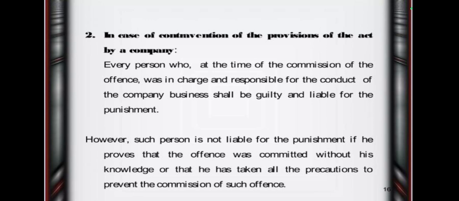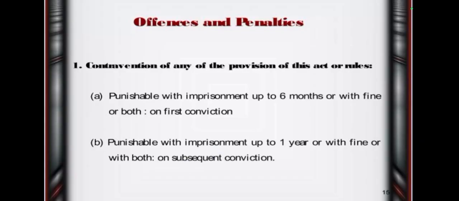Next, third one, company liability means company directors and managers face the same jail time and fines. And the fourth one, seizure of materials. The government will confiscate all illegal advertisements and drug stocks, that is called seizure of materials. And last point of the offences and penalties, document forfeiture means ஆவணங்களை முடக்குதல். Misleading booklets and promotional materials are permanently destroyed. These are the offences and penalties of the Drugs and Magic Remedies Act.